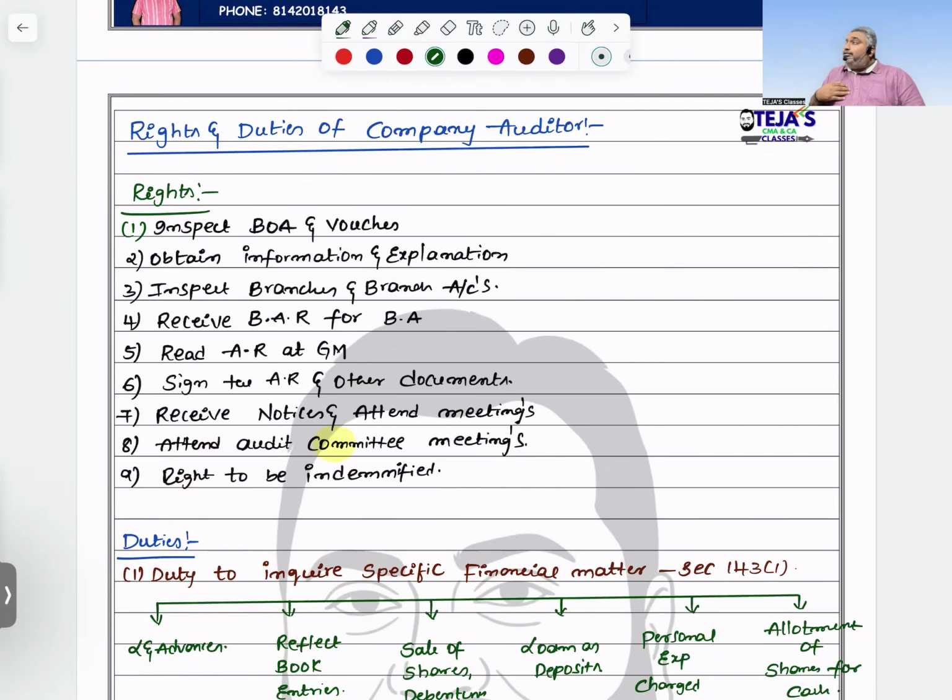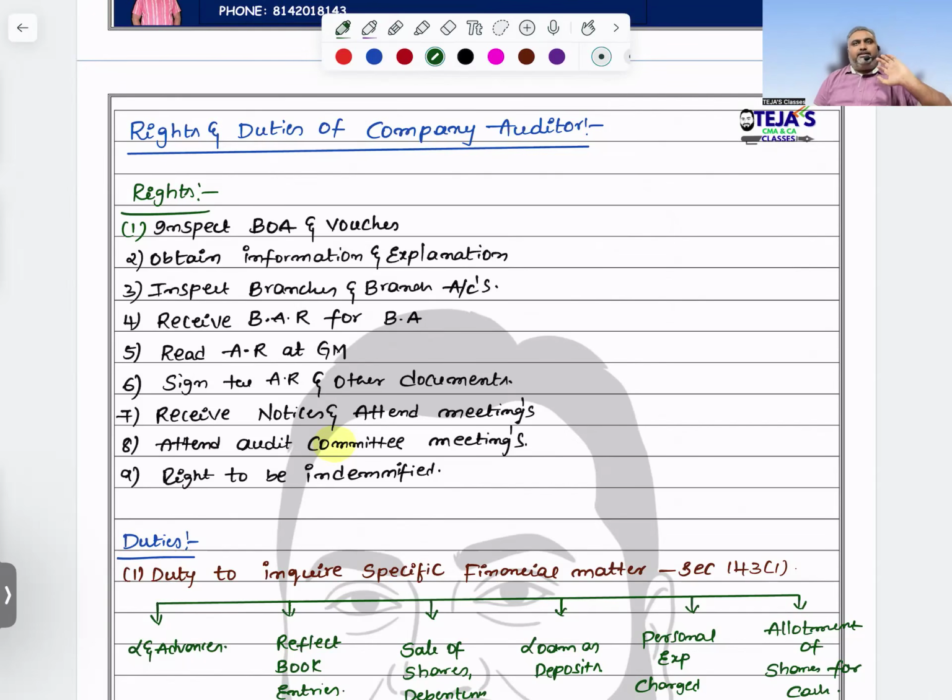Sir, can proxy be done here? On behalf of me, someone can attend the meeting. Absolutely can attend. But the other party is also eligible to act as an auditor. Why? Who will come to that kind of meeting? That's the reason you can't see the word proxy anywhere from the audit's point of view. But on behalf of me, suppose I am on a foreign tour, so it is not possible for me to attend the meeting. Then I communicate to my friend, directors are so good, and attend the meeting.